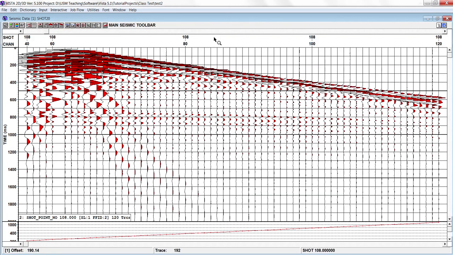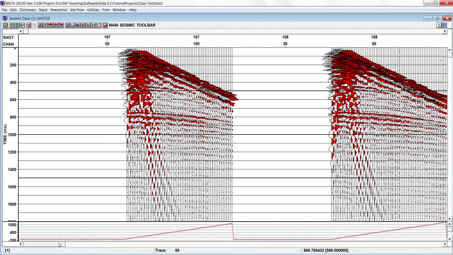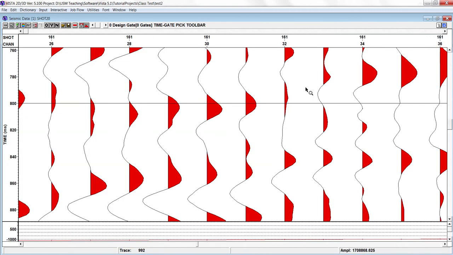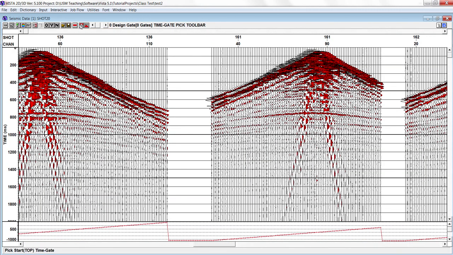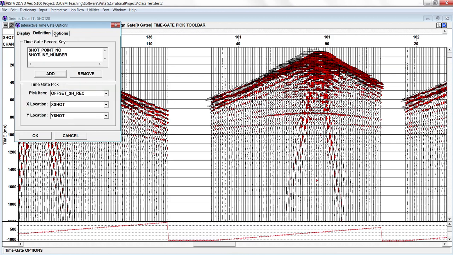So now we can close this one and reopen the data. So I have to show you the time gate, how does it work. So this is a time gate. We have the option time gate, what type of gate color we want to use: the top, bottom, definition, short one and short line number.